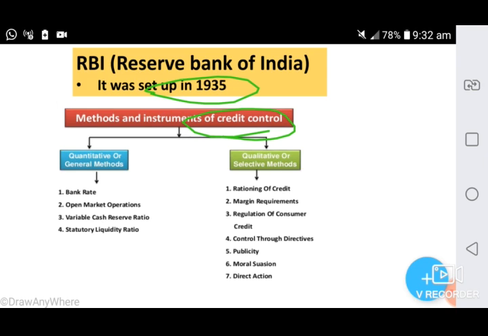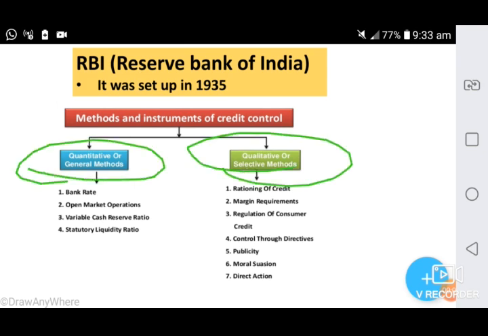Next question is also related to this topic, credit control. So methods and instruments of credit control can be divided into quantitative or general method, qualitative or selective method. Quantitative methods include bank rate, open market operations, variable cash reserve ratio, statutory liquidity ratio.